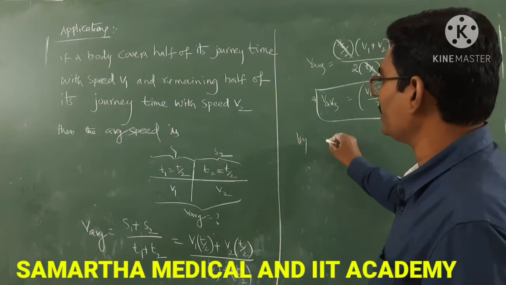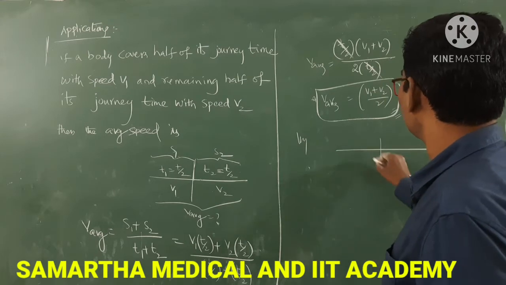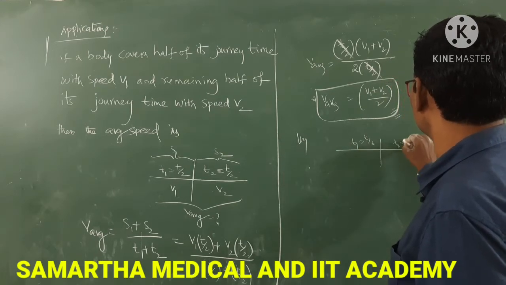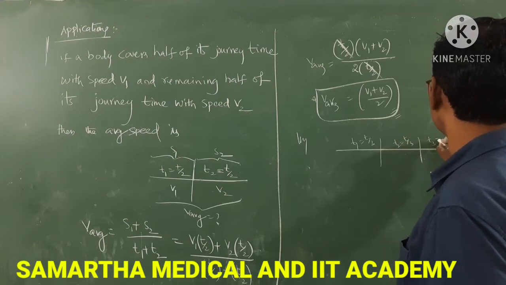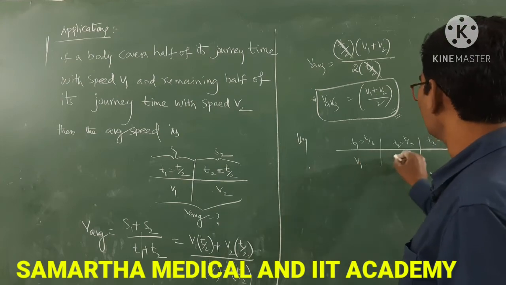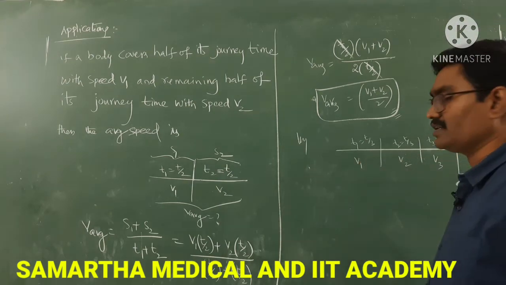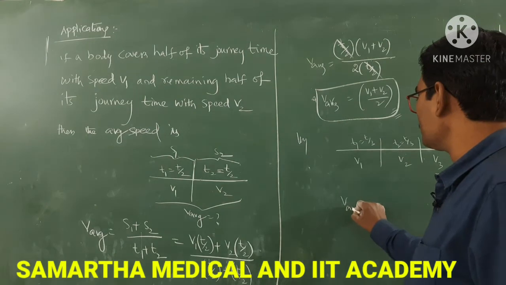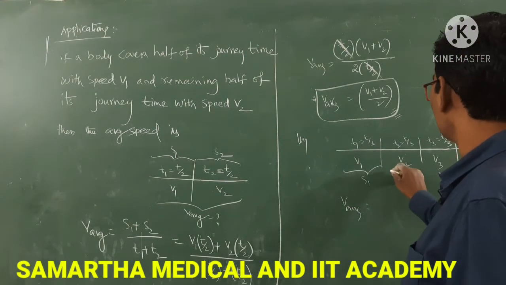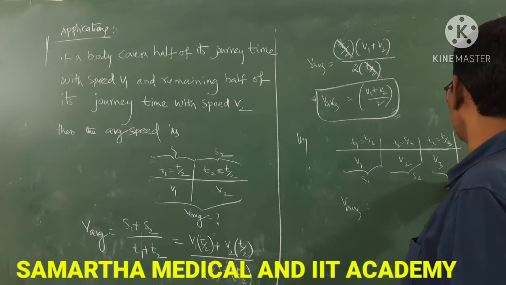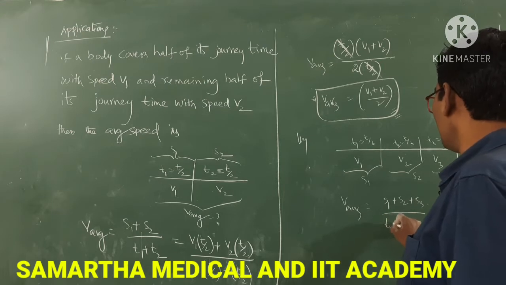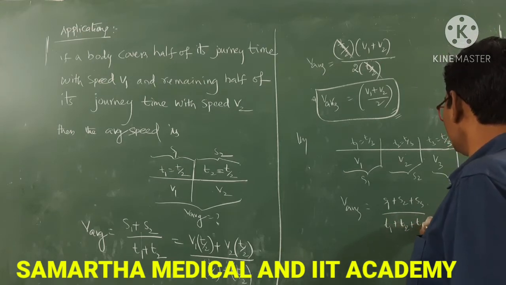Similarly, if the total journey time is divided into 3 equal parts, T1 is T by 3, T2 is T by 3 and T3 also T by 3, with speeds V1, V2 and V3. Then V average is equal to S1 plus S2 plus S3 by T1 plus T2 plus T3.